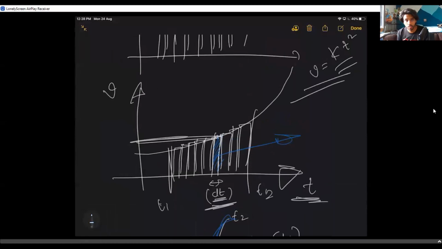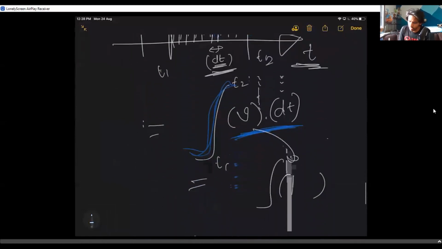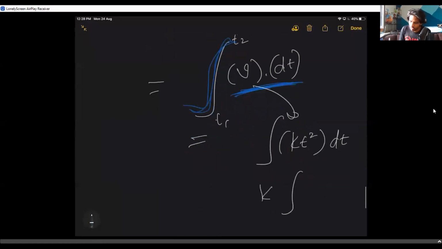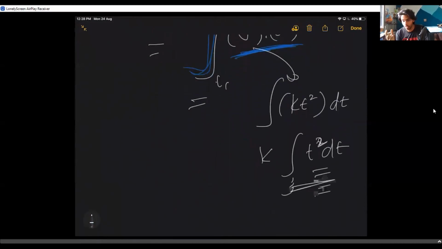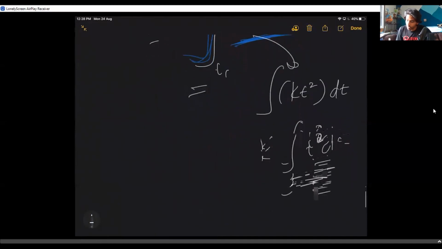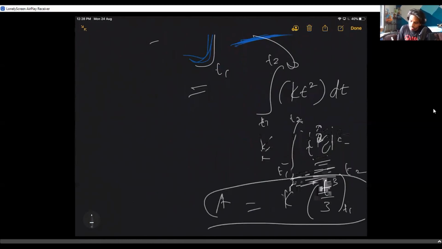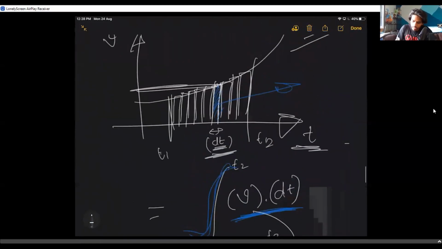Without this equation, you cannot solve. Let us say this velocity equation is given like this: kt square dt. Since k is a constant, integral t square dt. Since you are all preparing for IIT JEE, you have learned this basic idea since childhood and know how to write this as integration with limits t1 to t2. That is the whole area, and that is nothing but the total displacement that it has gone through.